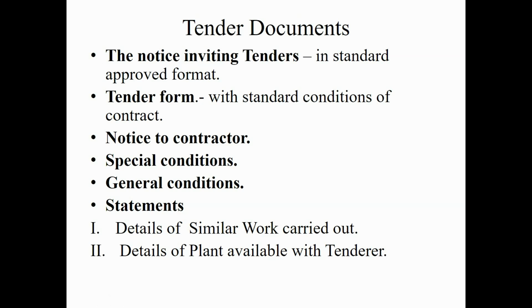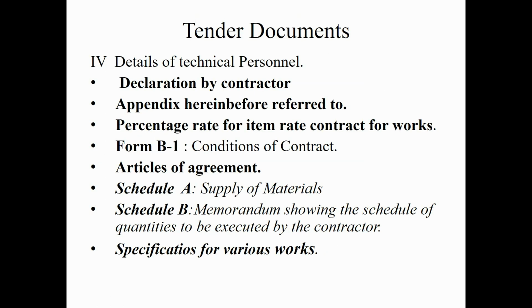Number 1, details of similar works carried out, details of tools and plants available with the tenderer, details of technical personnel, declaration by contractor, appendix hereinbefore referred to, percentage rate or item rate contract for works, Form B1 conditions of contract, articles of agreement, schedule A supply of materials, that is the material supplied by the owner, schedule B memorandum showing the schedule of quantities to be executed by the contractor, specifications for